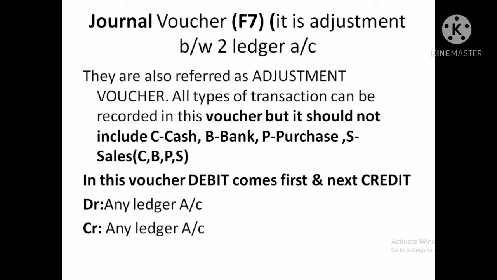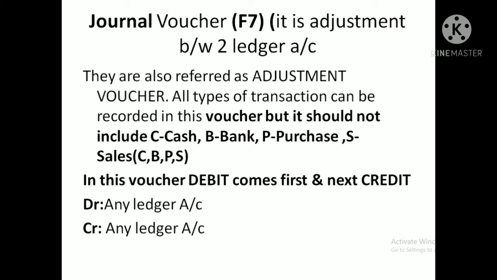The general voucher is used for transactions where there is no movement of cash. We just need to do some ledger adjustments. In that situation we should use this kind of journal voucher.